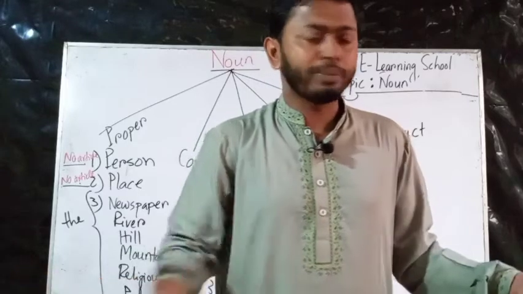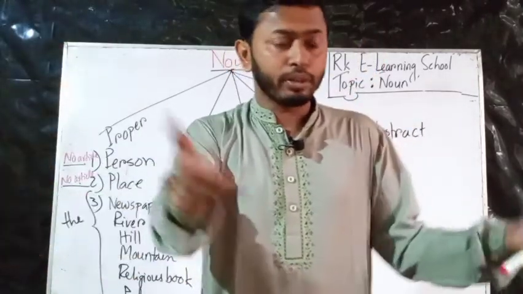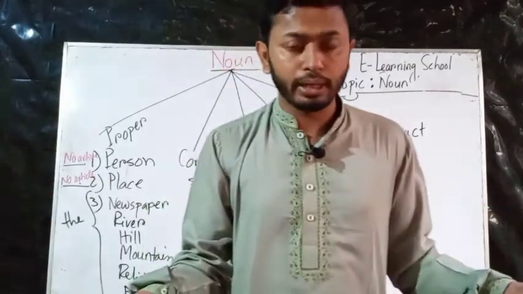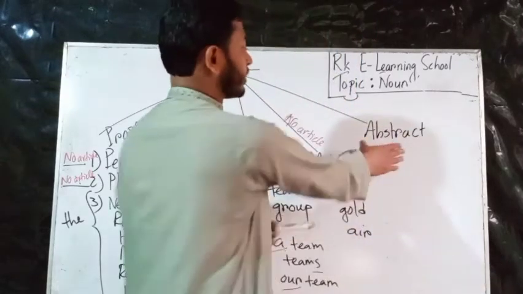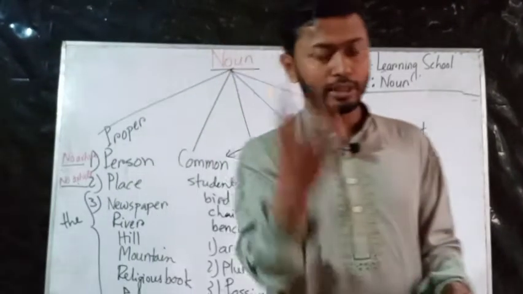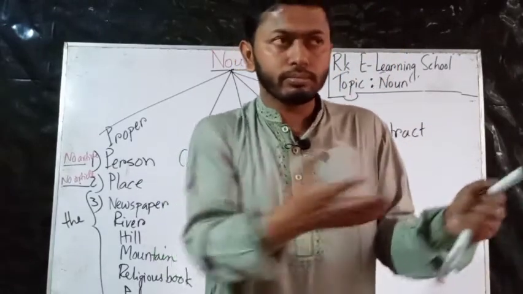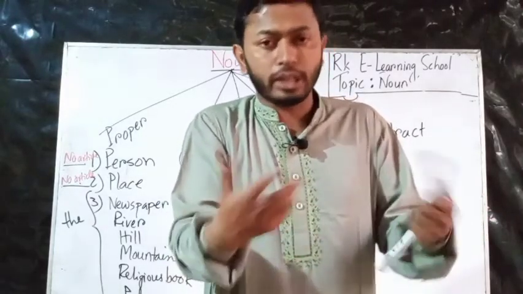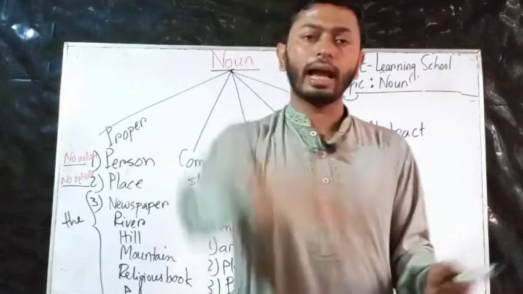Like love: a person can love others, but if somebody says, "I am giving you money, give me some love," no one can give it, because love cannot be counted. Abstract is a psychological thing, just mind thinking. It comes from the heart, but we cannot see it, count it, or touch it.